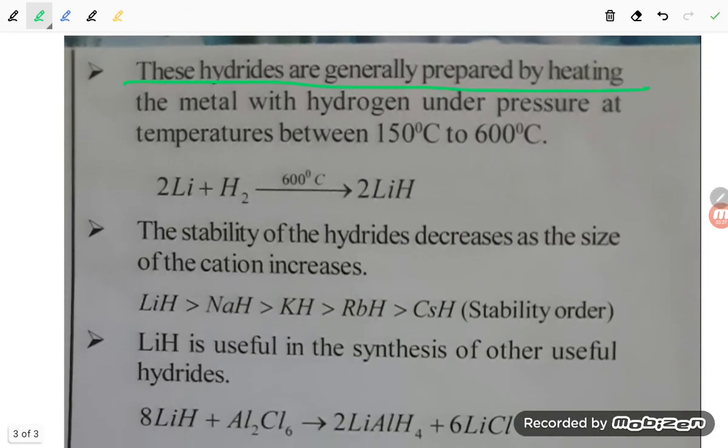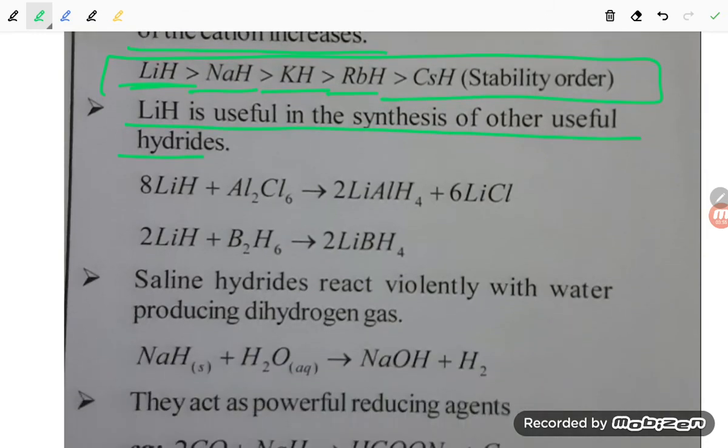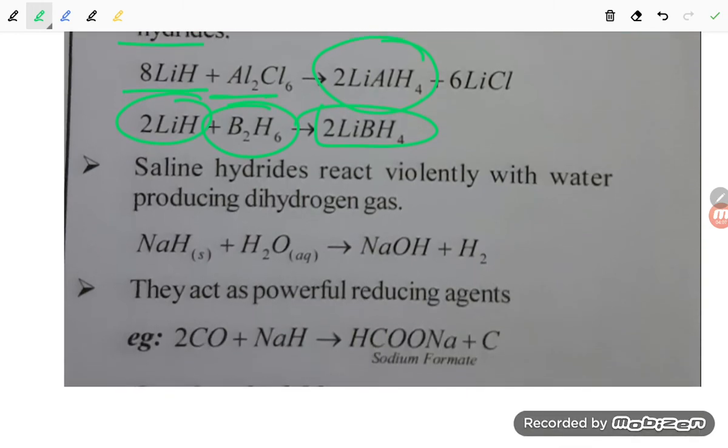These hydrides are generally prepared by heating the metal with hydrogen under pressure at temperatures between 150 to 600 degrees Celsius. Lithium reacts with hydrogen, forming lithium hydride. The stability of hydride decreases as the size of the cation increases. So lithium hydride is most stable compared to sodium, potassium, rubidium and cesium hydride. And lithium hydride is useful in the synthesis of other useful hydrides like lithium hydride reacting with Al2Cl6 gives lithium aluminum hydride. LiH reacting with B2H6 gives lithium borohydride.